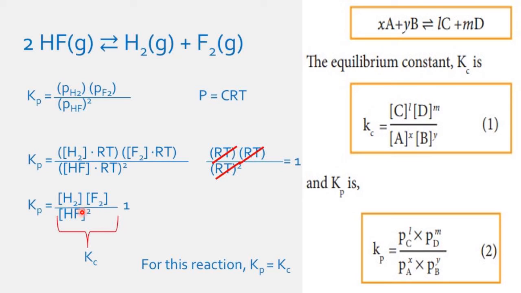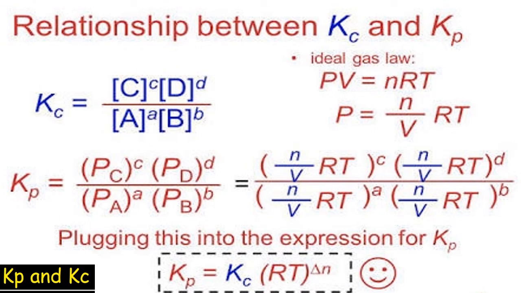What is this? This is nothing but Kc only, because it is a concentration. That means Kp equals Kc. This condition holds good when the reaction is in the gaseous phase, one condition. The second important condition is that the number of moles on the LHS must be equal to the number of moles on the RHS. Then Kp becomes equal to Kc. But if they are unequal, please see this one.